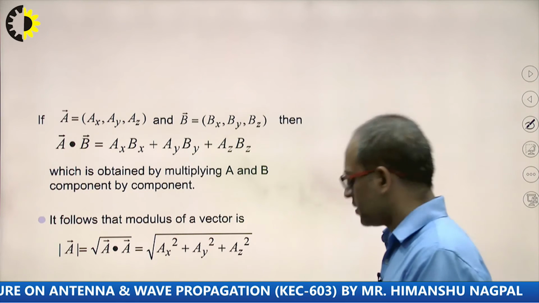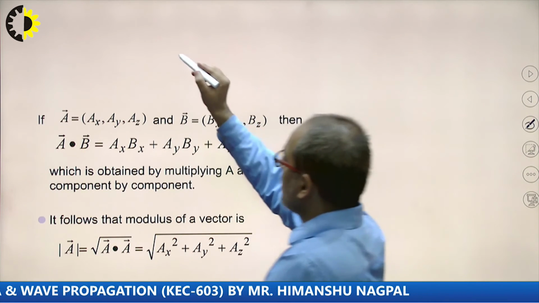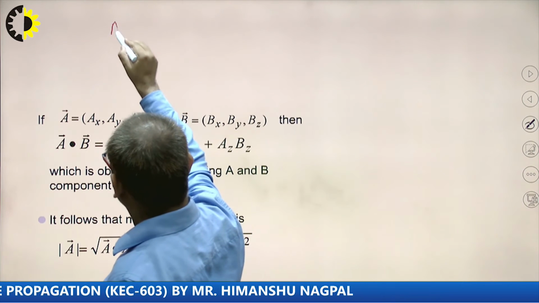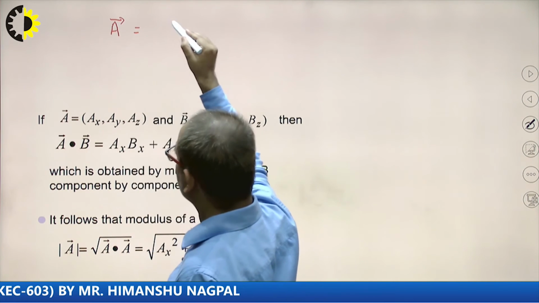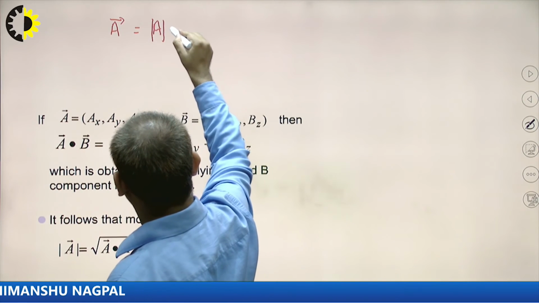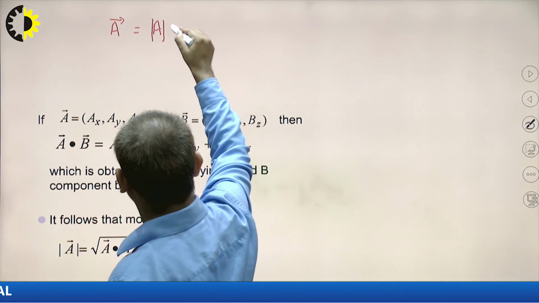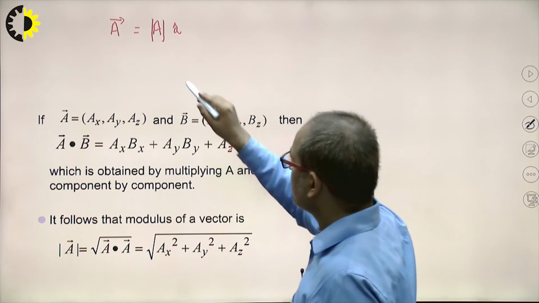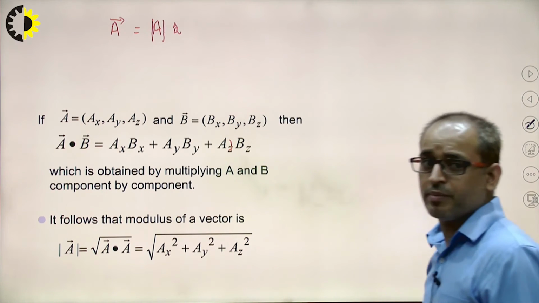Now next, now see, A vector is always represented by what? It is equal to A multiplied by its unit vector, and how can we find the magnitude of A?